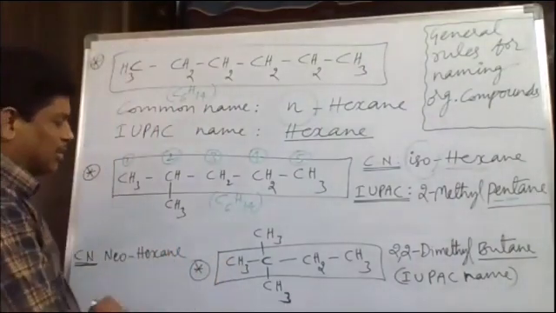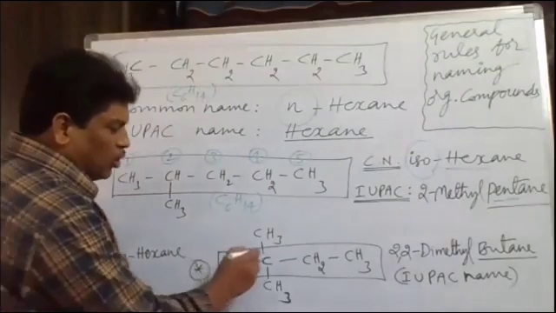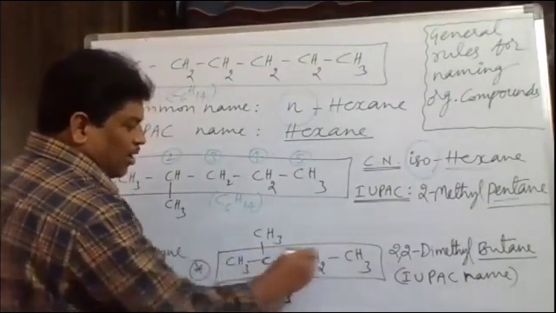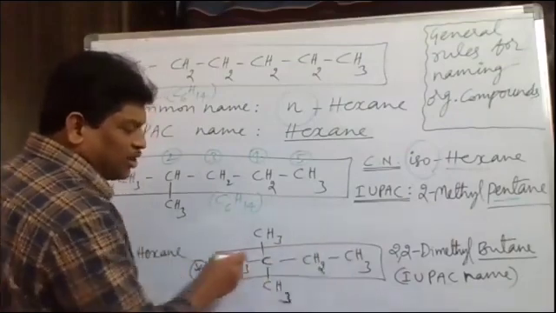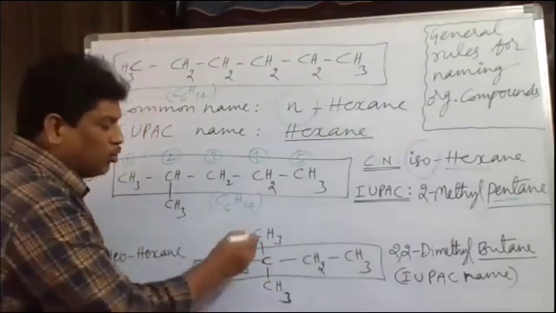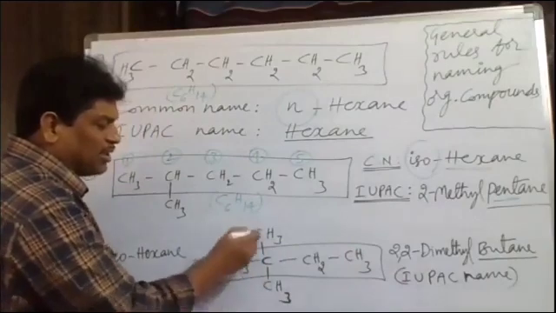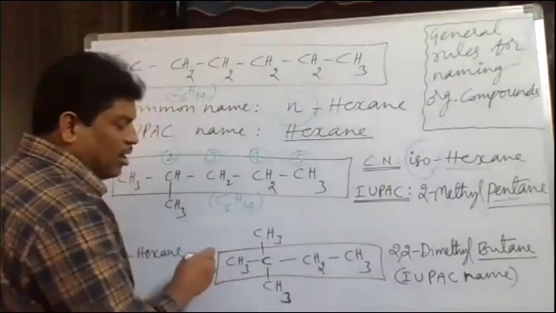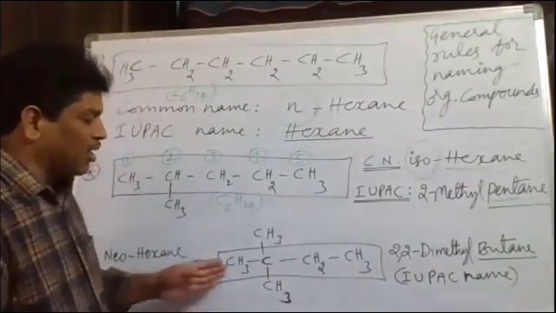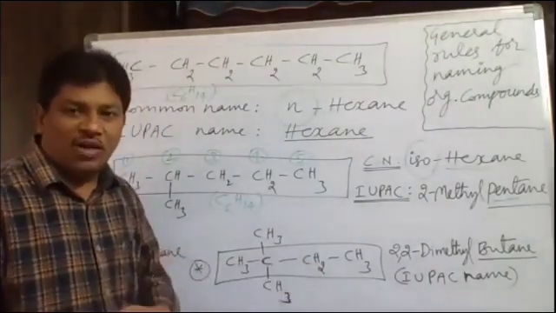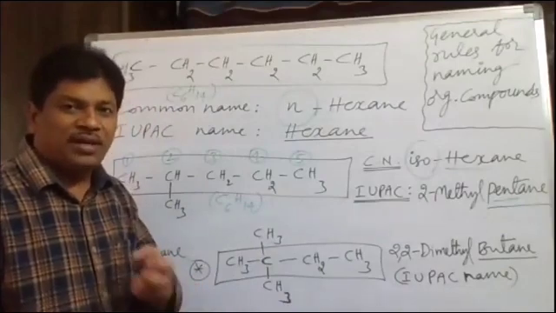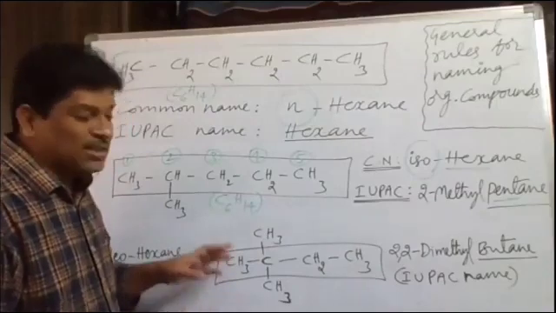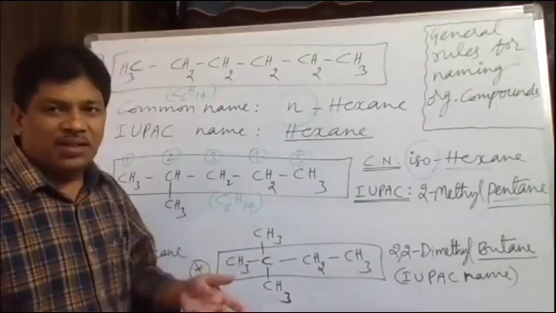Okay. Next thing is that here in this case, 1, 2, 3, 4 carbons are continuously present. Okay, it is the longest continuous chain of carbon atoms. Now 2 methyl branches are present on this carbon, suppose. Now we have selected the longest continuous chain of carbon atoms, which is called the parent chain or main chain. After selecting the parent chain with 4 carbon atoms, we have to see whether any branches are present or not.